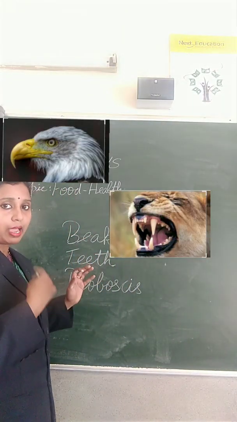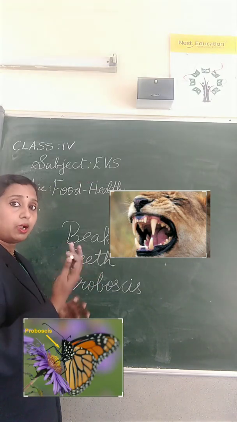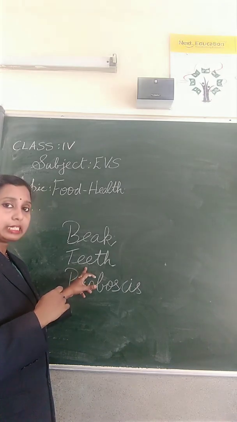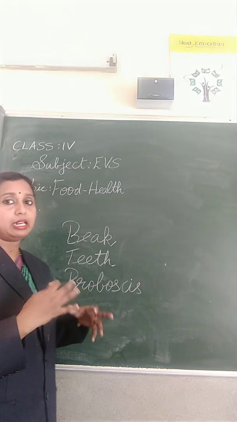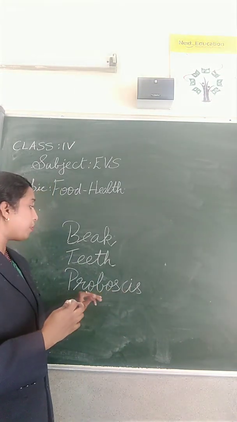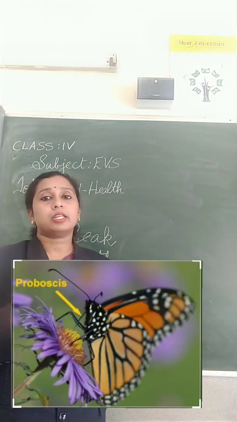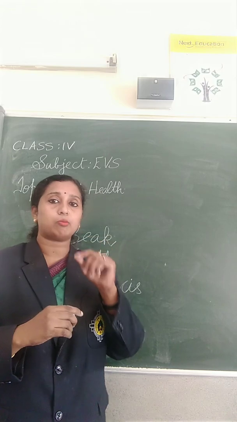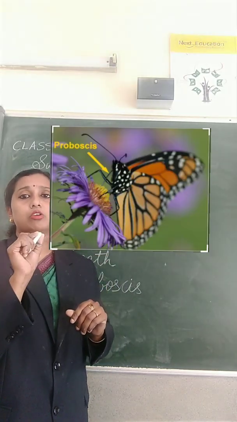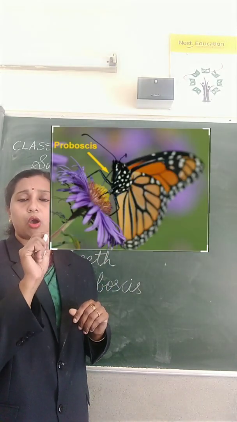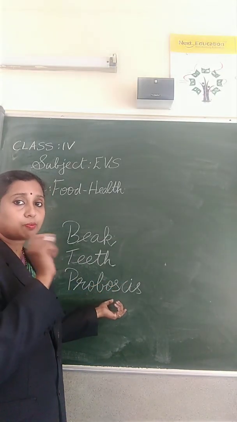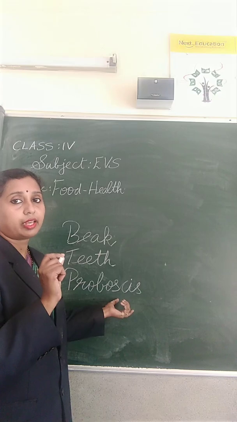Birds use their beaks, animals use their teeth, and insects, mainly insects, use the proboscis. Proboscis means, if you take a butterfly, near the mouth part you can see a small long tube-like structure. That is known as proboscis. So using the proboscis, they will take the food.